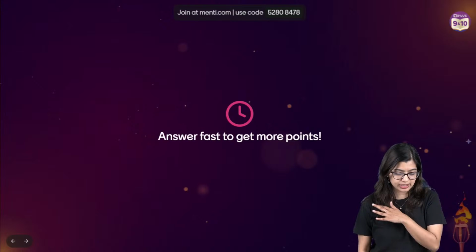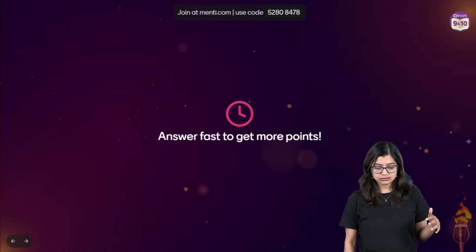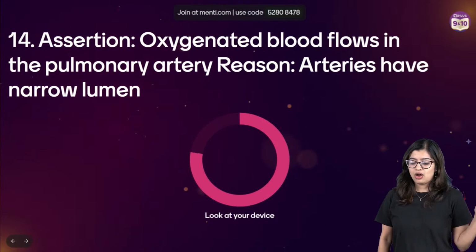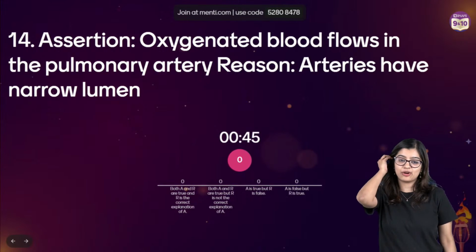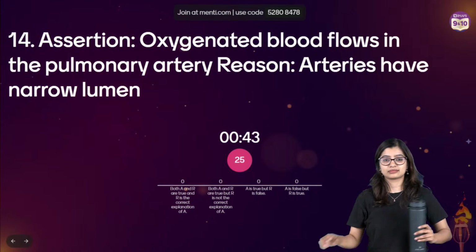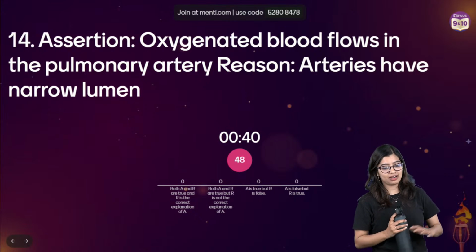Question number 14, students, on our screens now. Oxygenated blood flows through the pulmonary artery. Arteries have narrow lumen. I will not say anything now.